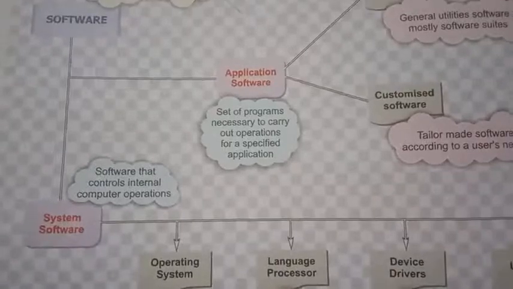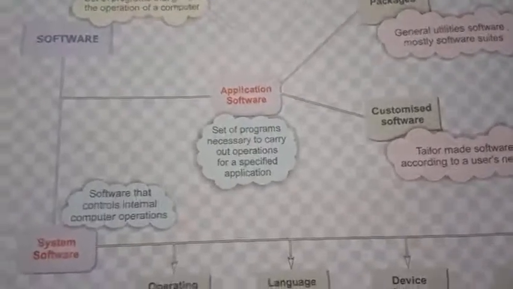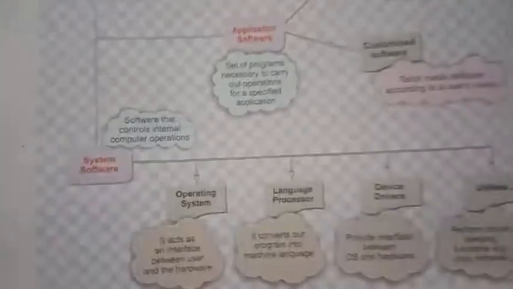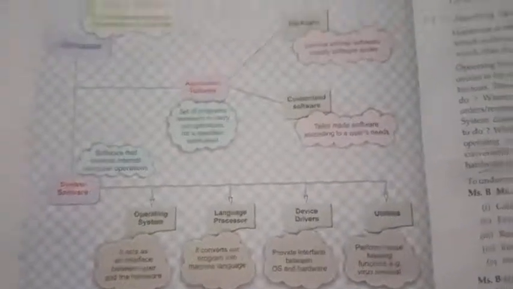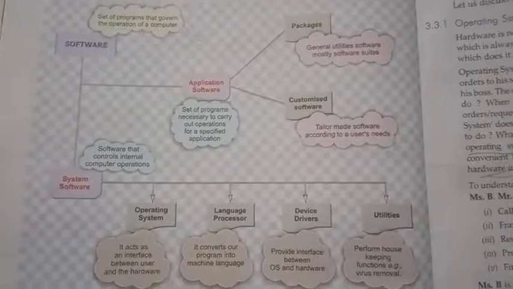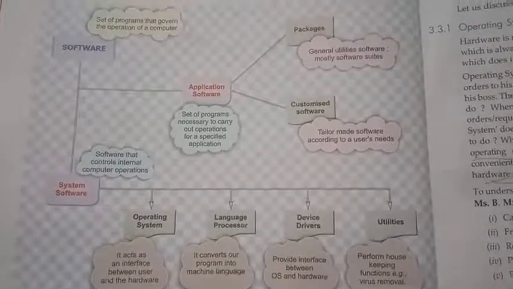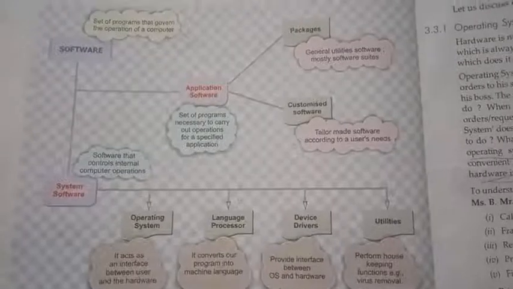So these are the main differences between application software and system software. Software is classified into two types: application software and system software. You need to make this diagram in your book. This is just an introduction. In the coming days we will study application software and system software completely, in detail.